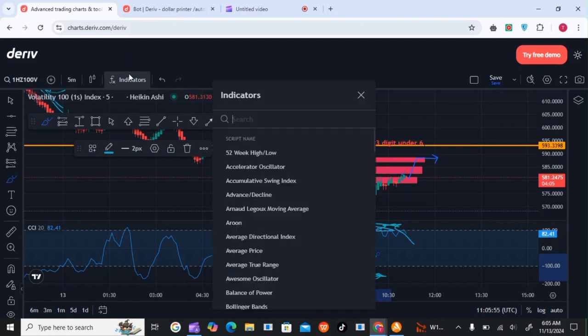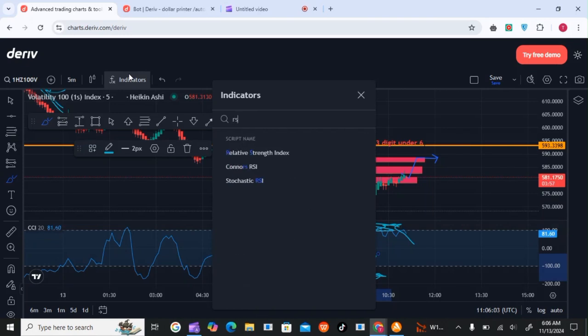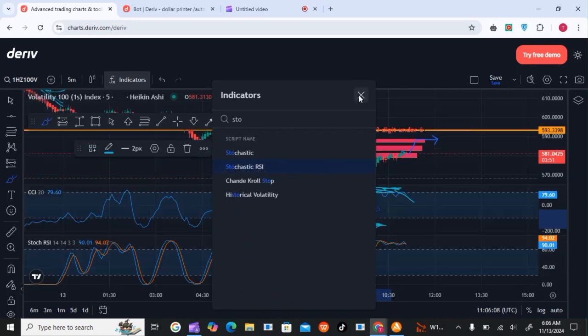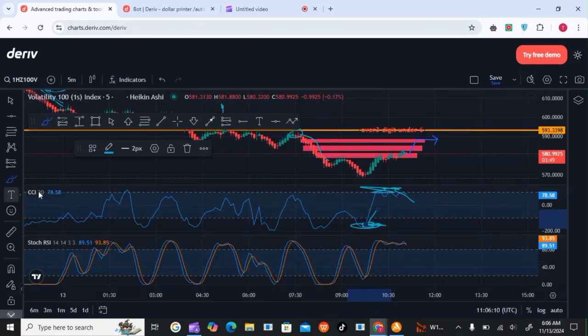So another confirmation indicator we look at is the indicator called stochastic RSI. For the stochastic RSI, similar, when you see the market on the overbought area, you pick for a downtrend.